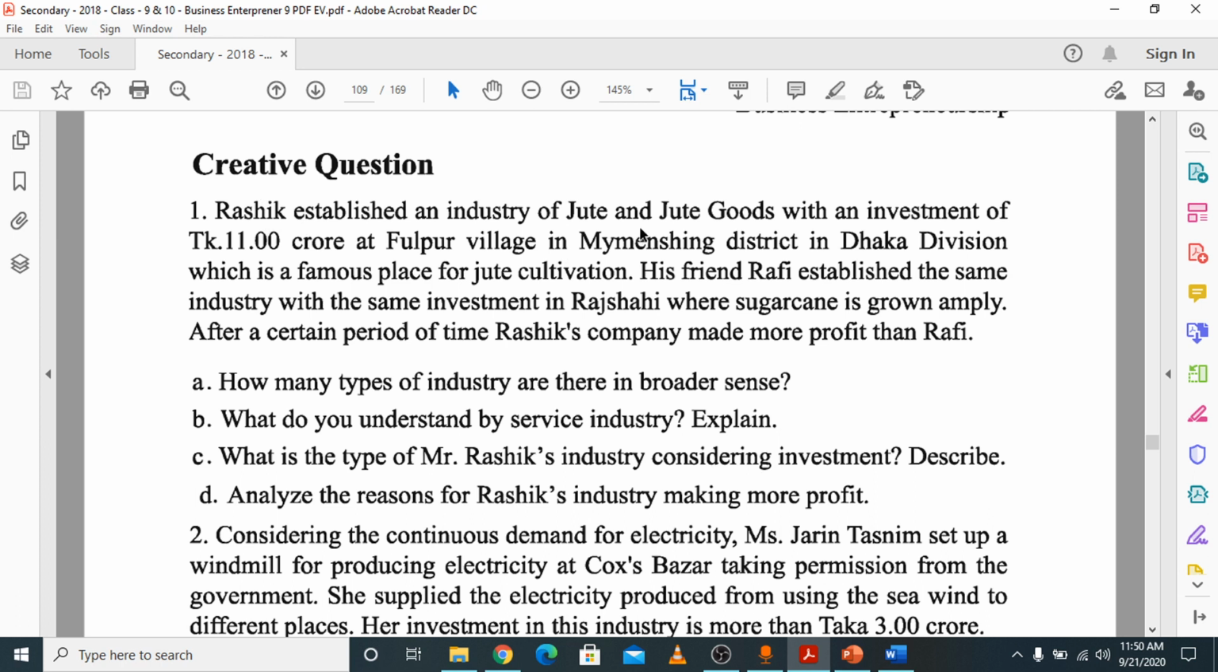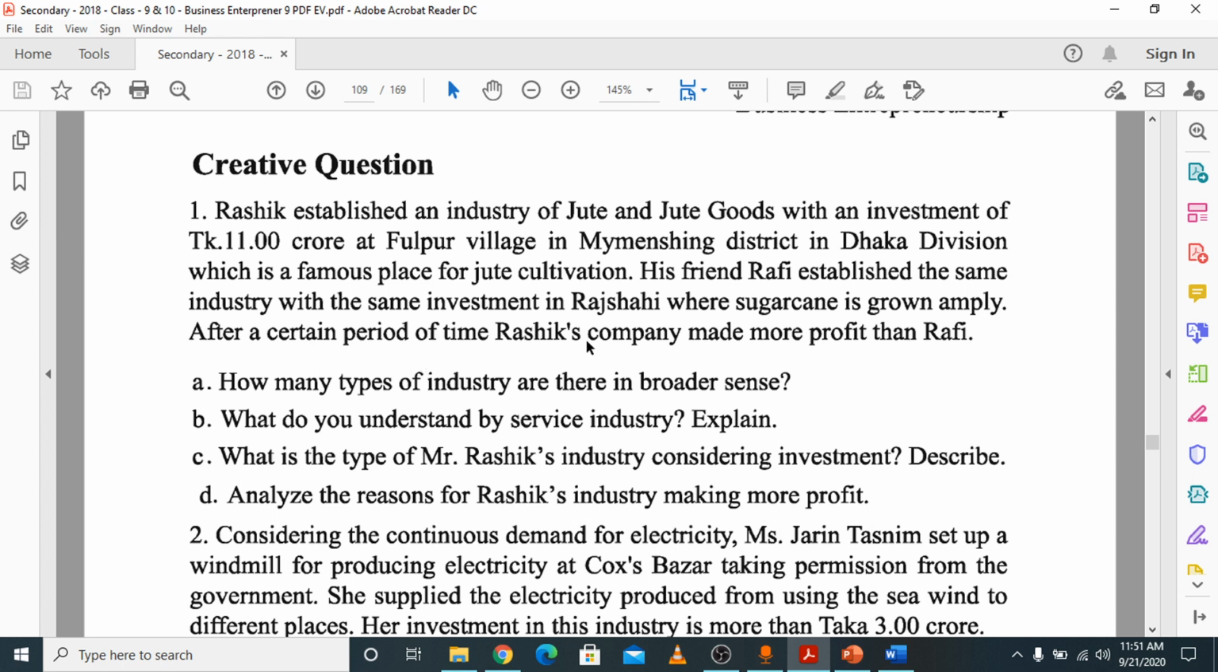Rashik established an industry of jute and jute goods with an investment of Taka 11 crore at Fulpur village in Mymensingh district in Dhaka division, which is a famous place for jute cultivation. That means where jute grows well, there Rashik set up a jute goods industry. His friend Rafi established the same industry with the same investment in Rajshahi where sugarcane is grown amply. Rafi made a mistake: in Rajshahi, where sugarcane grows well, he spent 11 crore taka to set up a jute goods factory. So this is the wrong decision.